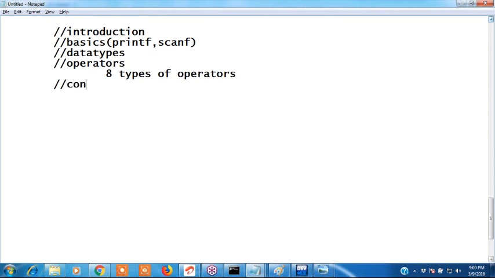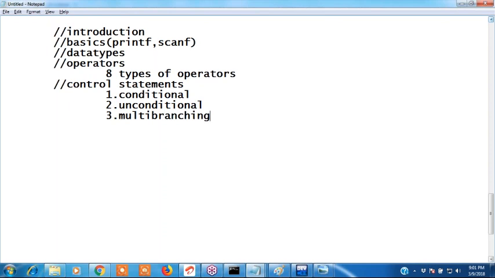After that, control statements we discussed. You know what the control statements are: conditional statements, unconditional, multi-branching statements, and loops we discussed.